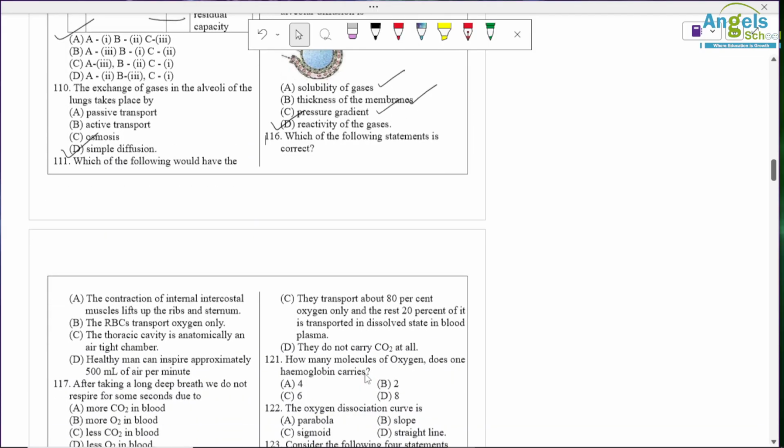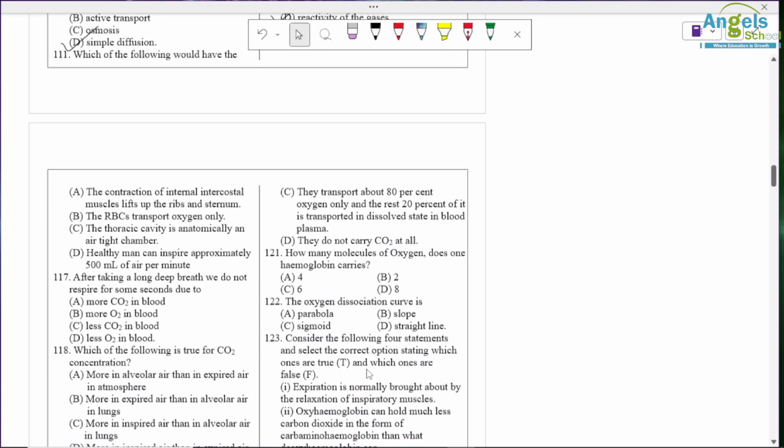Which of the following statements is correct? The contraction of internal intercostal muscles lifts up the rib and sternum.